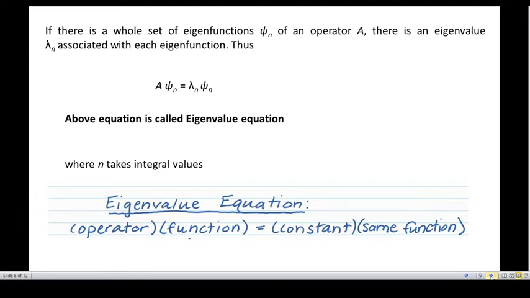This equation is called the eigen value equation. Here n may be any integral value. So the eigen value equation can be written in the following way, that is, an operator multiplied by a wave function gives a constant multiplied by the same wave function. So this is the eigen value equation.